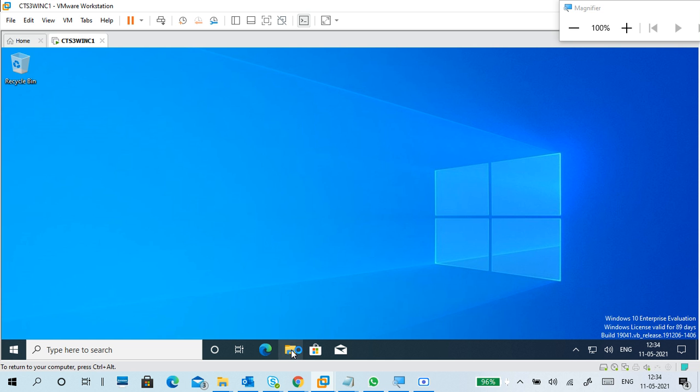Now it is open. Otherwise you can go to run.